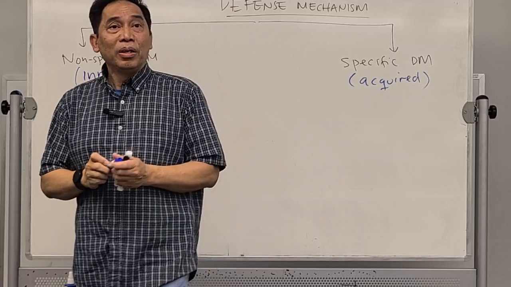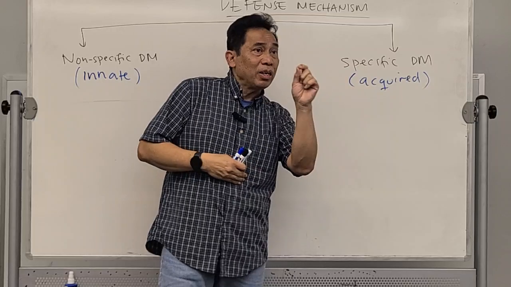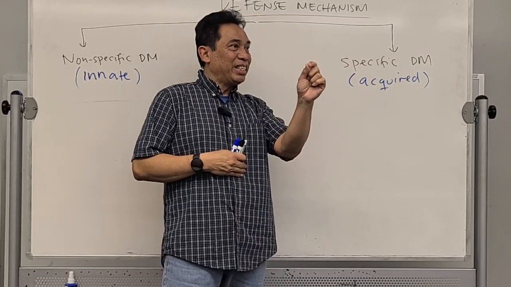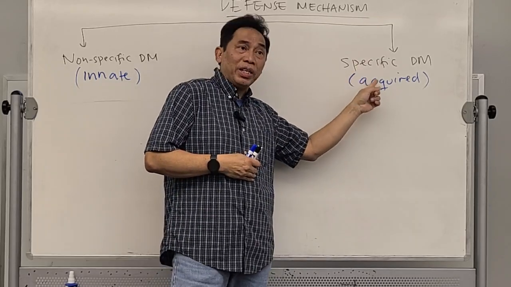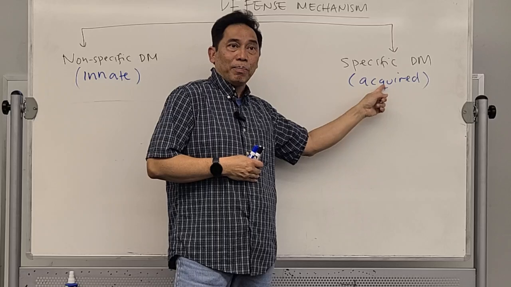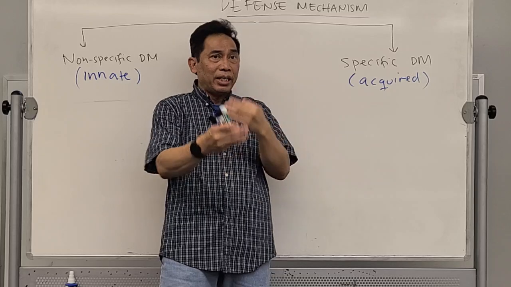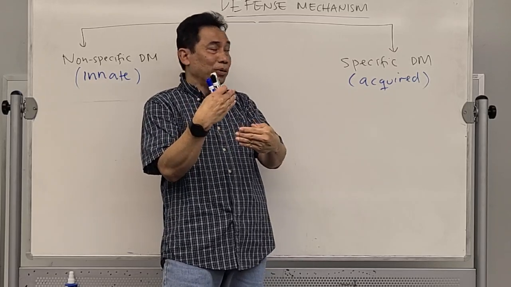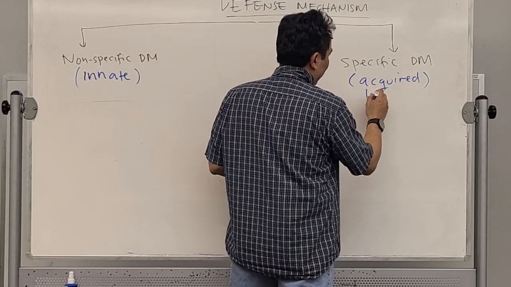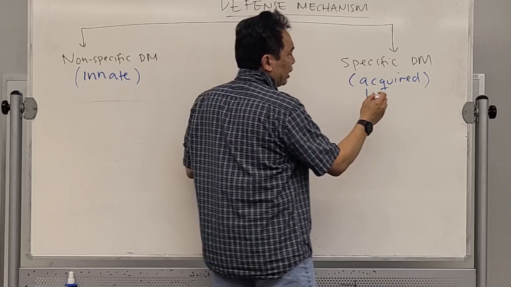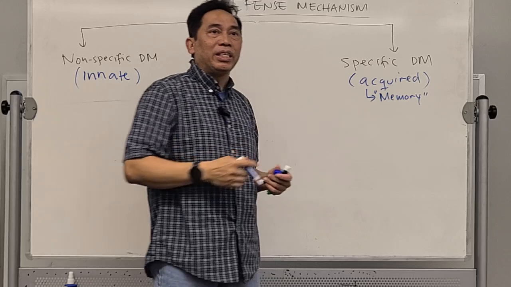What does acquired mean? We only create this specific defense mechanism after we get the disease. When a disease, like flu or maybe chickenpox, enters into our body, then we will create a specific defense mechanism for that chickenpox virus. This is what we call acquired. It is created after a disease enters into our body. Because of this, most of the time we also create memory against that specific disease.